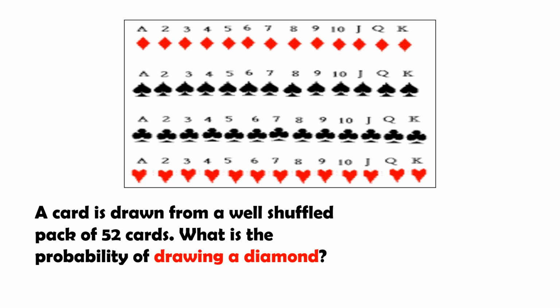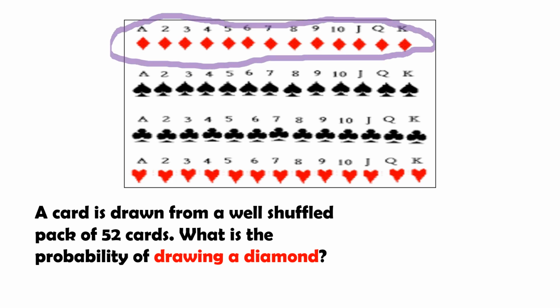A card is drawn from a well-shuffled pack of 52 cards. What is the probability of drawing a diamond? So, lahat diamond yan. So, ilan na lahat from ace to king? 13. It's 13/52 or 1/4 pag ni-lowest term.